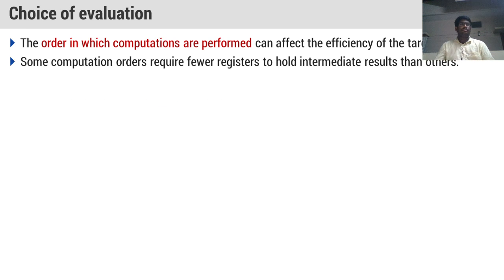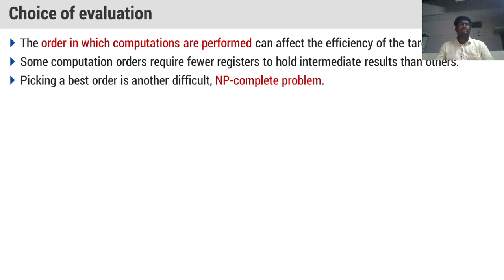Last one is called choice of evaluation. What is this choice of evaluation? The order in which the computations are performed can affect the efficiency of the target code.